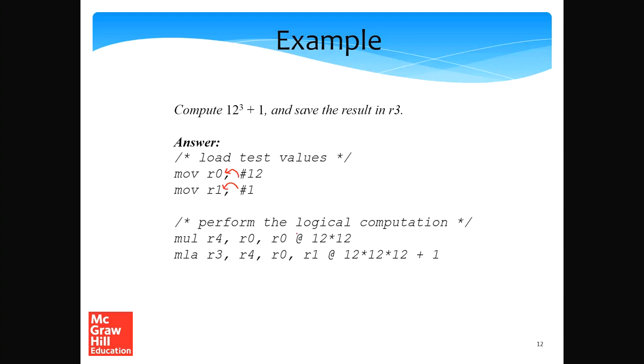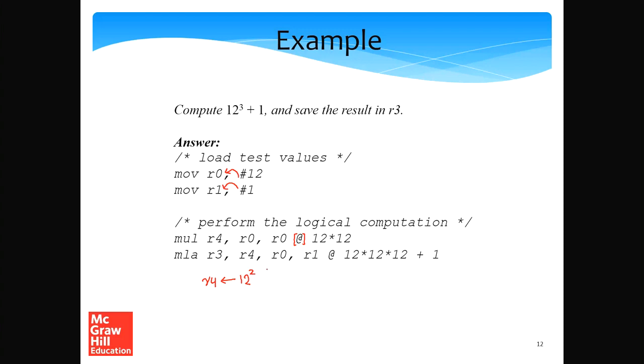In the ARM ISA, the @ symbol is used to specify that what lies after it is a comment. So let's first multiply R0 with R0, which is, let's compute 12 square and save it in R4. So R4 will contain 12 square.